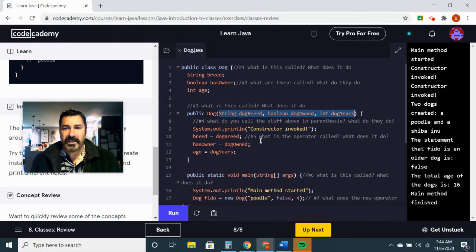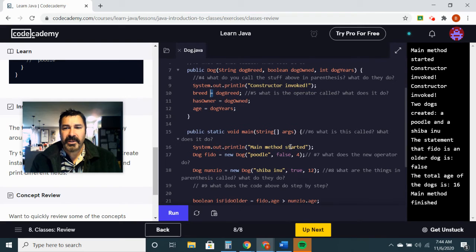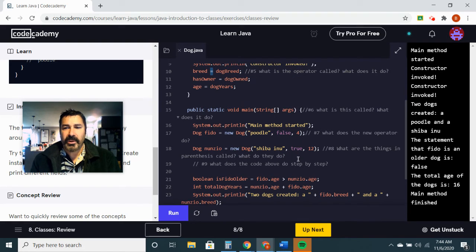Number five, what is the operator called and what does it do? So there's this operator right here. What is it called and what does it do? Number six, what is this called and what does it do? Public static void main. Okay, what does that do? Number seven, what does the new operator do? What are the things in parentheses called? We got some stuff in parentheses again. What are these called and what do they do? And what does the code above do step by step? So Dog newsio equals new Dog, blah, blah, blah. What does that do step by step?